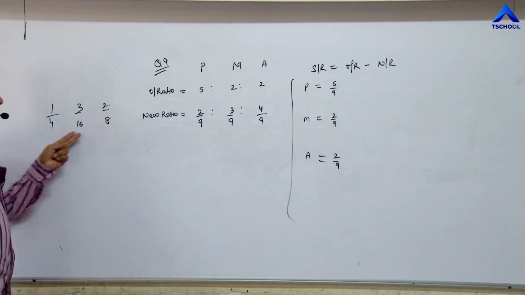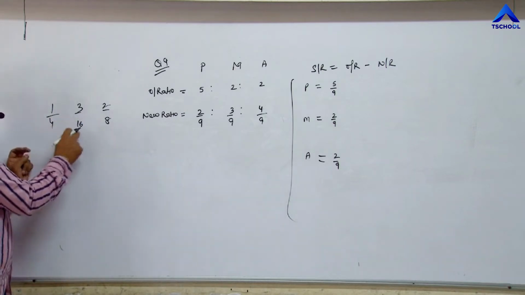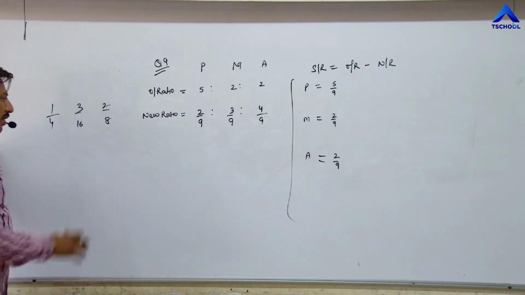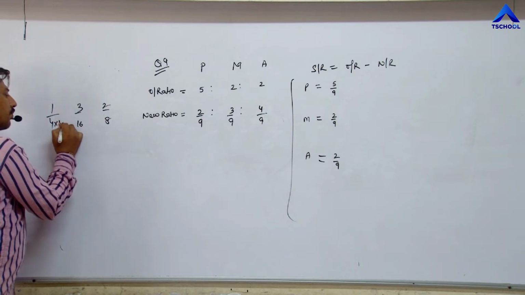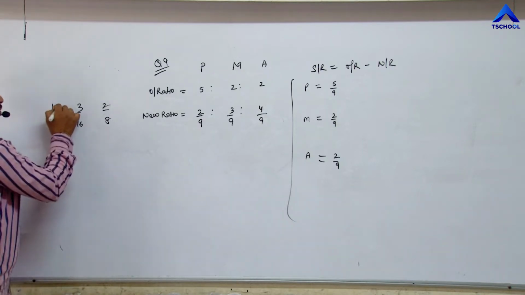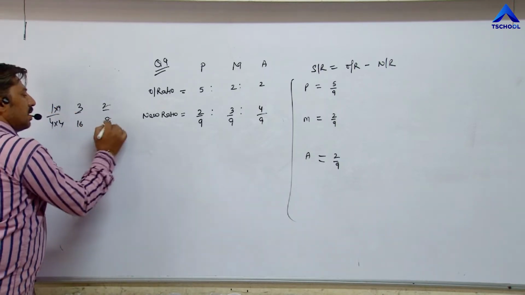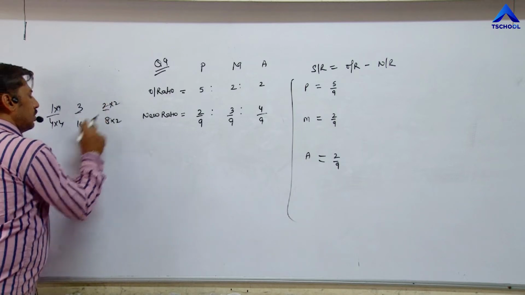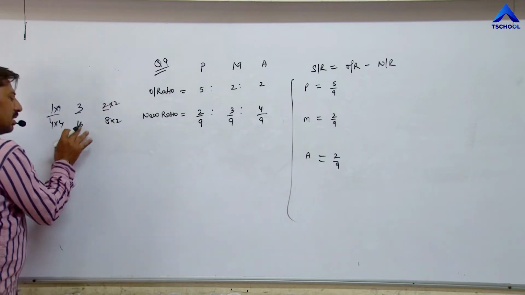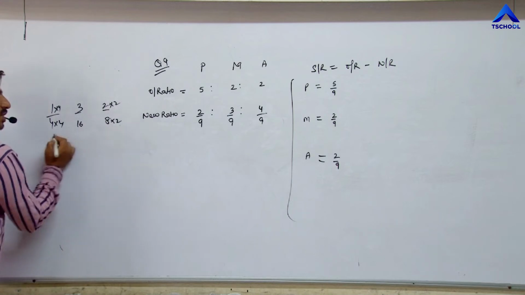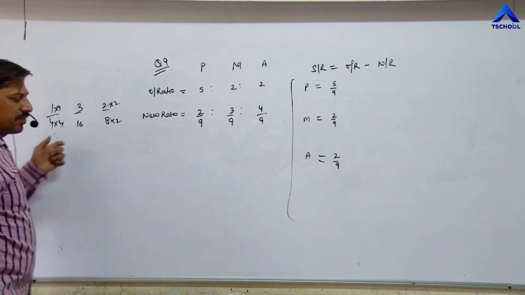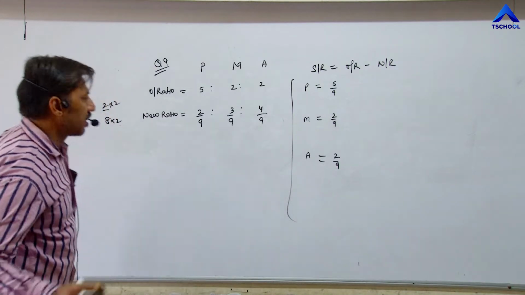Here the denominator is not the same, 4, 16, 8, so we have to equalize. How? Multiply 4 with 4, here 4 also, then 8 into 2. 4 fours are 16, here it is already 16, 8 twos are 16. So the denominator becomes equal. In this way, we have to equalize the denominator.